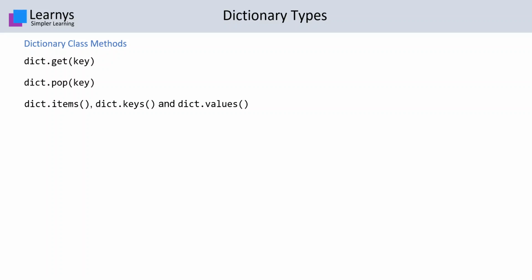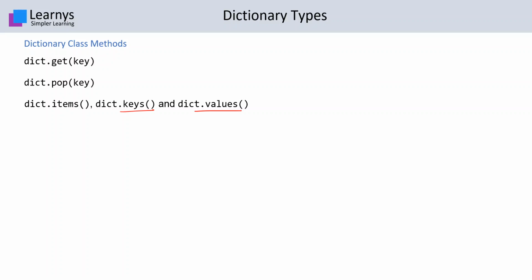Dictionary.items, dictionary.keys, and dictionary.values functions. The first method returns a view object of the keys and values of the dictionary as tuples. The last two methods, that is dict.keys and dict.values, will return a view object of the keys and the values in the dictionary. View objects provide a dynamic view on the entries of the dictionary, which means that when the dictionary changes, the view reflects these changes. In most applications, you may need to convert the view objects into something more useful like lists or tuples. In such situations, the respective type constructors can be made use of.